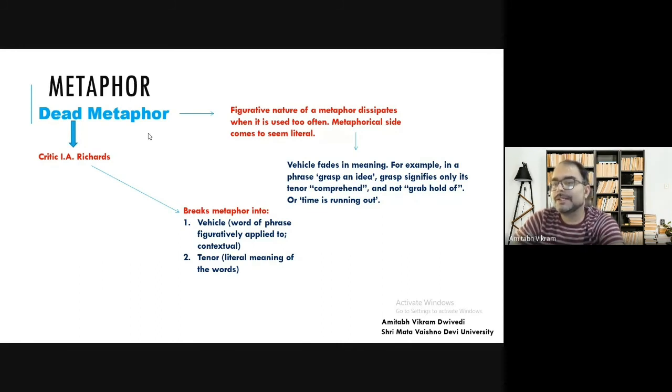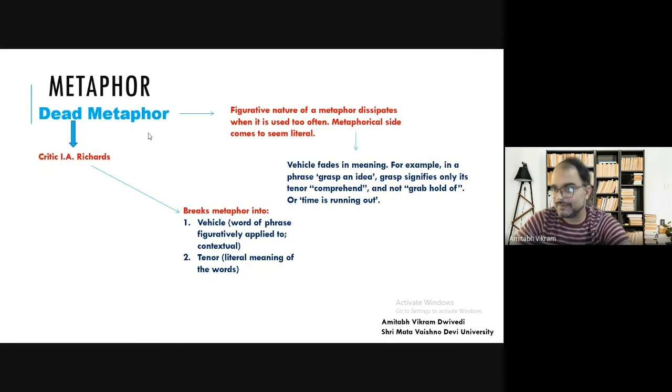For example, in the phrase grasp an idea, grasp signifies only its tenor, that means comprehend, and not grab hold of. Generally grasp means grab hold of, but this figurative meaning, this vehicle, dissipates. Only the tenor remains, the comprehend. The literal meaning of the word remains, like comprehend.